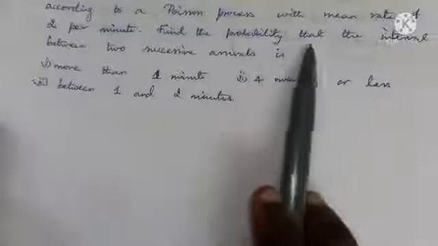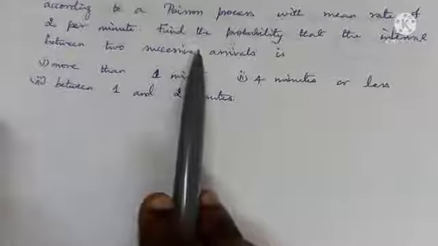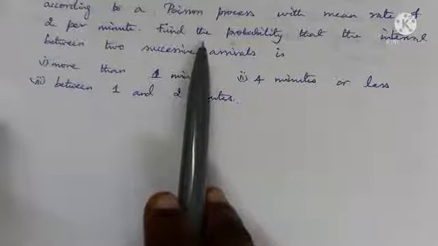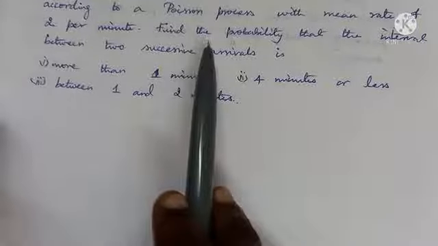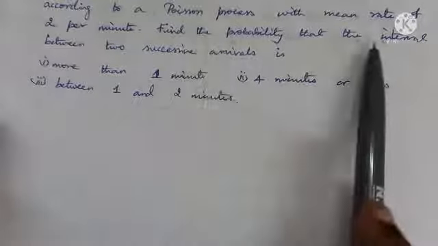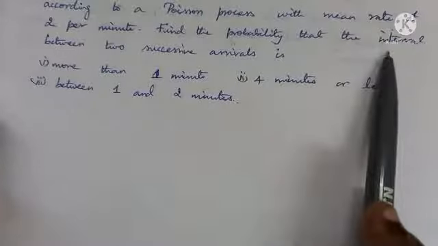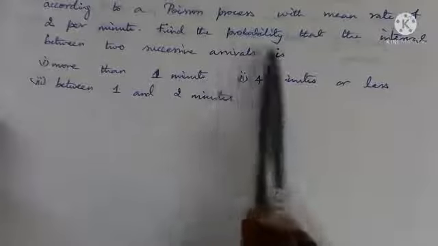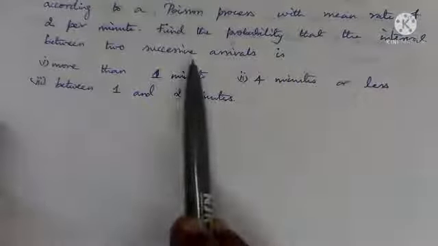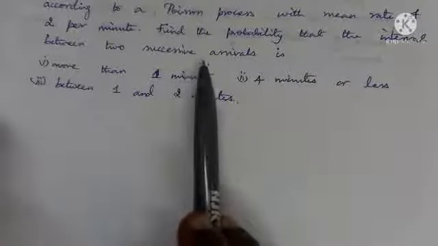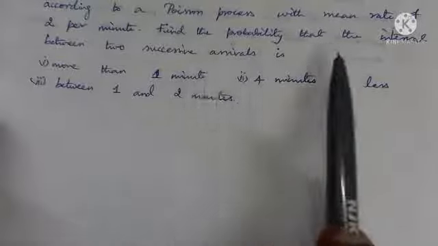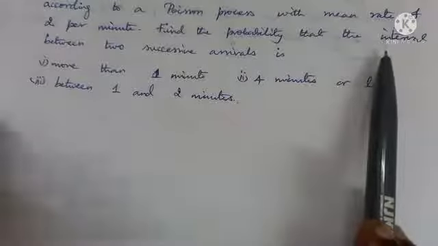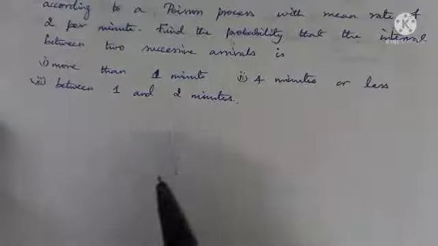So we have studied in the first unit in exponential distribution, right? You go through exponential distribution of the first unit. We have studied inter-arrival time follows exponential distribution, right? Inter-arrival time follows exponential distribution. What's the meaning of inter-arrival time? The time interval between two successive arrivals, right? Follows exponential distribution.